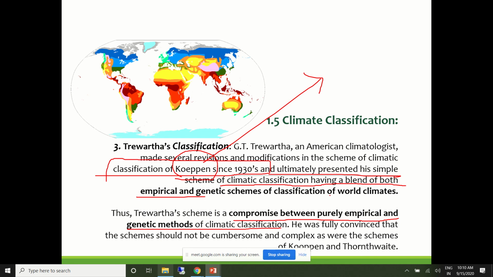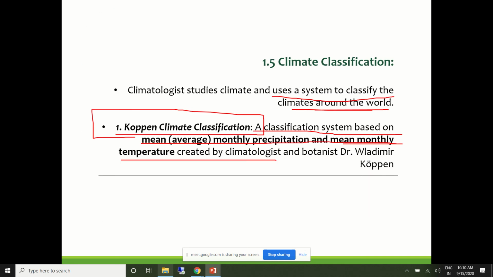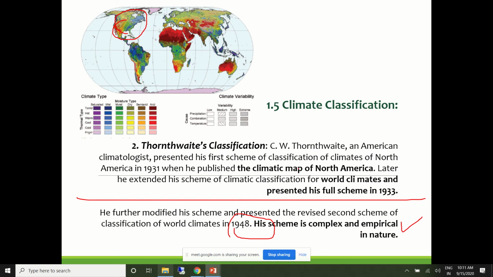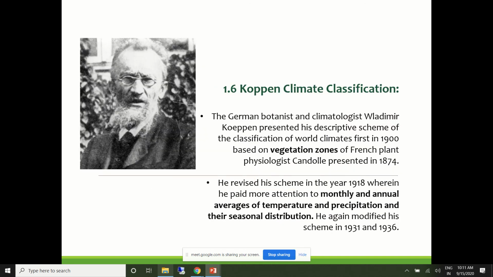So you can remember that the classifications are of three types, done by three people, the major ones. Of course, there are others, not less than 15 classifications available in the literature. But these are the most famous ones, and we will go into details of one of them in a while. I think maybe I will stop for the day.